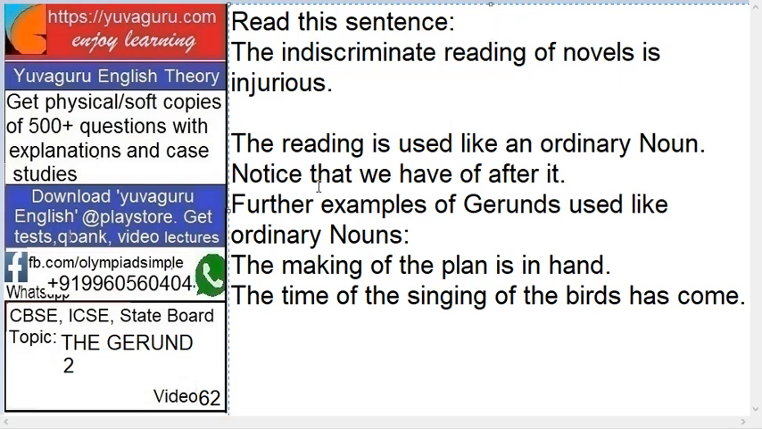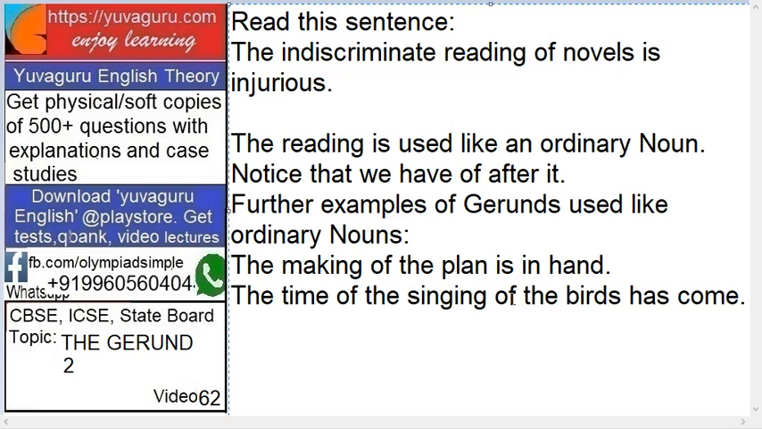Notice that we have of after it. See this, of after this reading, right? This is very important. Of is there after it. So this is one hint for knowing a gerund. Further examples of gerunds used like ordinary nouns are: the making of the plan is in my hand, making and of. The time of singing of the birds has come. So singing and of. Time and of is not there because time is not a gerund. Ing is there? No. So singing is a gerund.